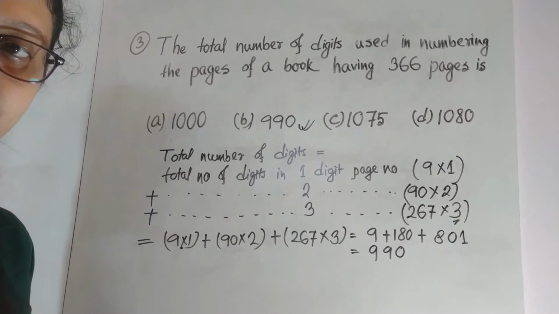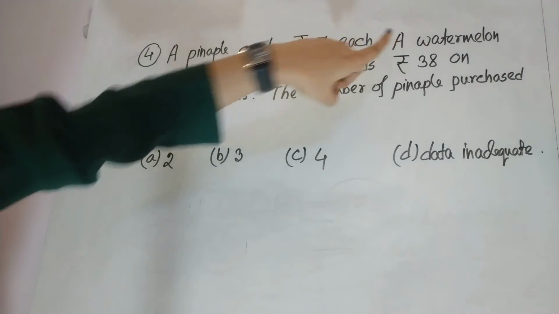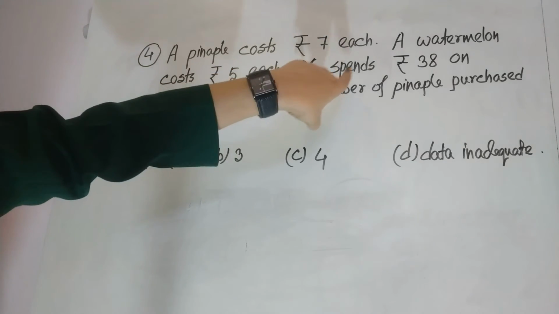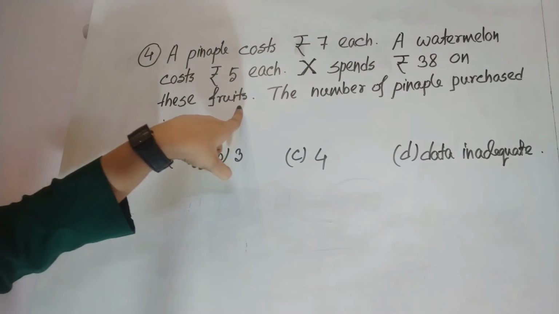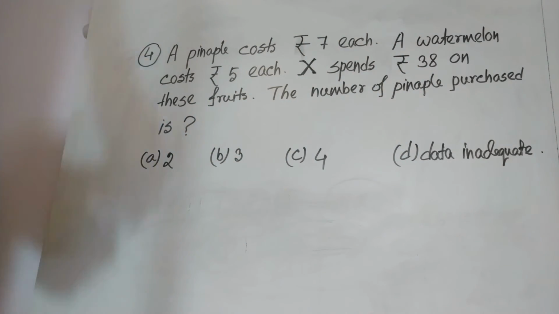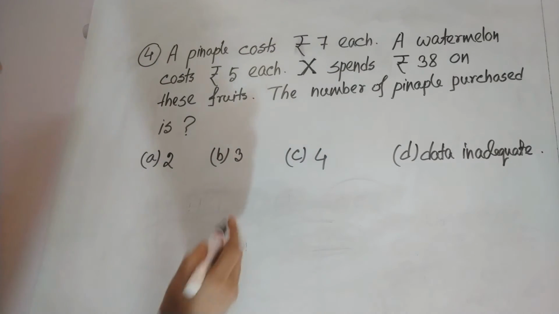Okay, next, 4. A pineapple costs rupees 7 each. A watermelon costs rupees 5 each. X spends rupees 38 on these fruits. The number of pineapples purchased is? See, here the person purchased both the fruits.